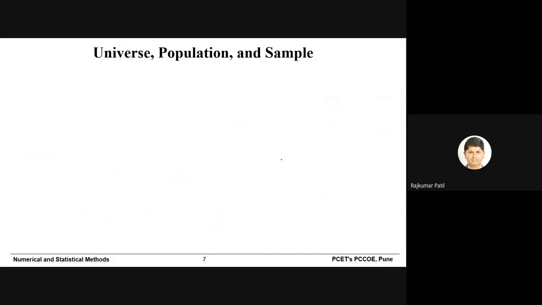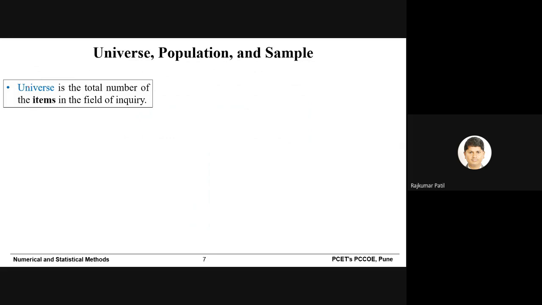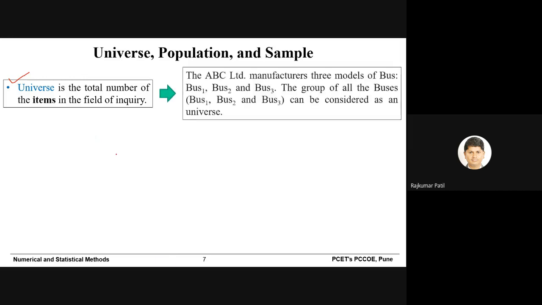We will go ahead. We already discussed universe. Now we will take one more example. Suppose ABC is a company. They manufacture 3 models of buses through which we travel. Let's say bus 1, bus 2, and bus 3. Then for that given company, the group of all the buses, bus 1, 2, 3, can be considered as the universe.